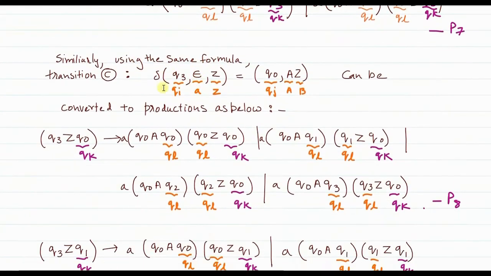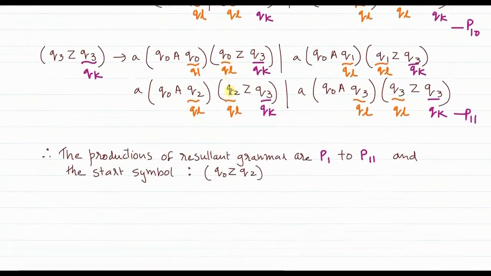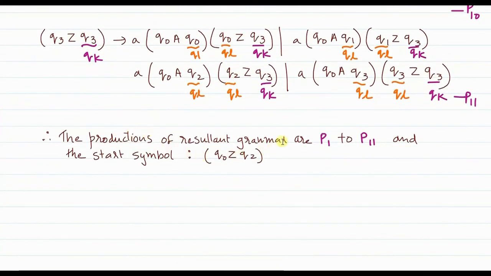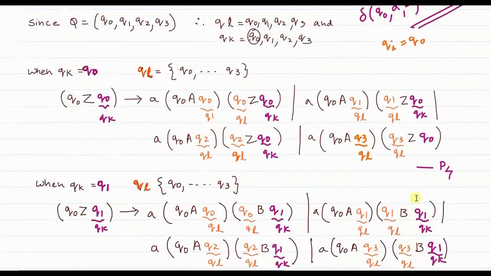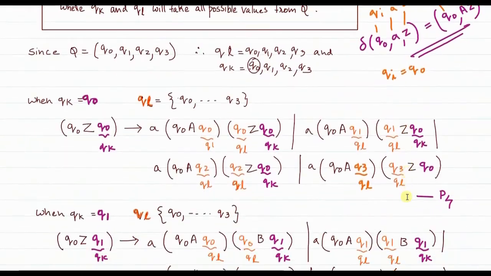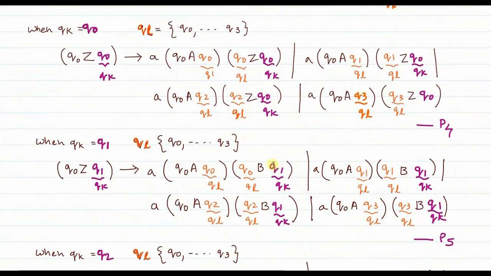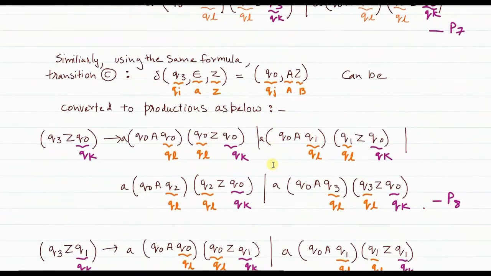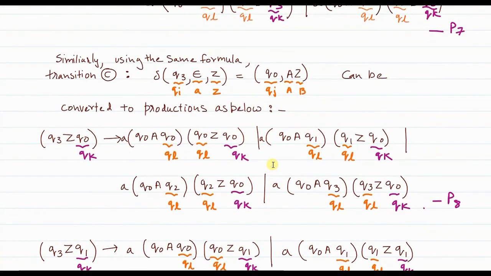Similarly, using the same formula for transition C, which is also a push type, the productions can be converted in the similar fashion. So therefore, the productions of the resultant grammar are from P1 to P11. So total you have 11 productions. For push transition A, we had 4 productions.